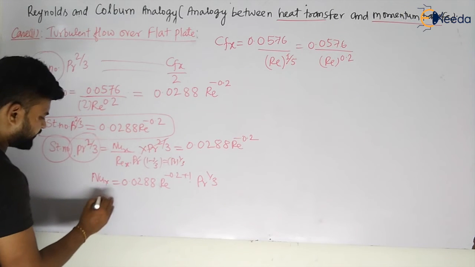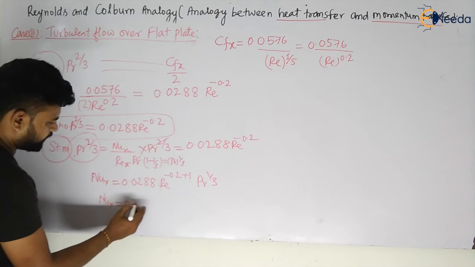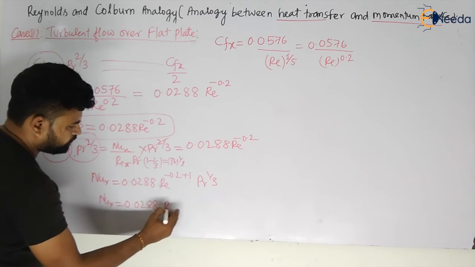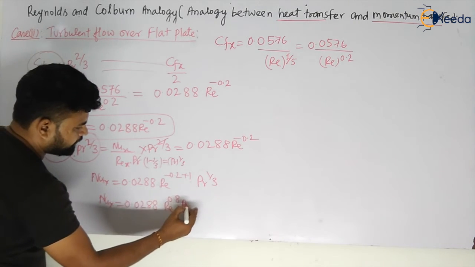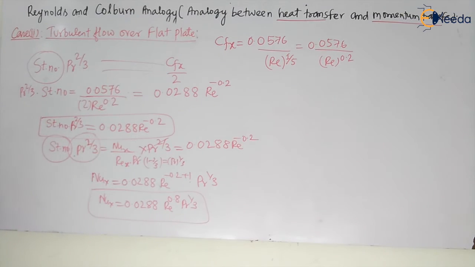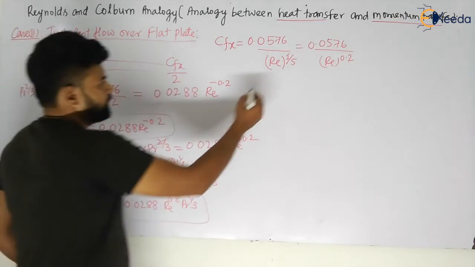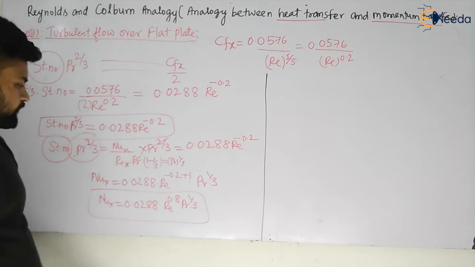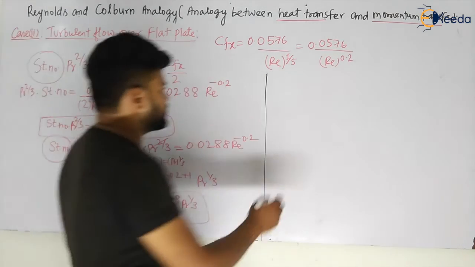So I will have that Nux is equal to 0.0288 Re to the power 0.8 into Pr to the power 1/3, and this will be your Nusselt number for the turbulent flow, my dear students. So can I calculate the average heat transfer coefficient in this case? Yes. What will be the average heat transfer coefficient?